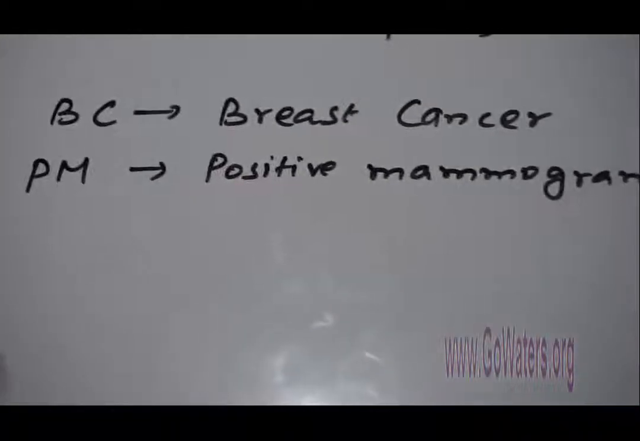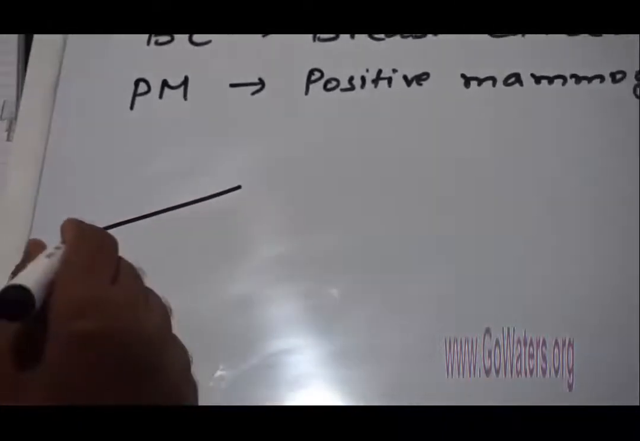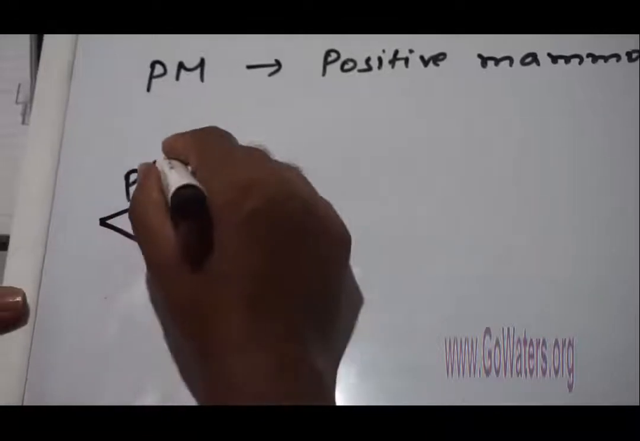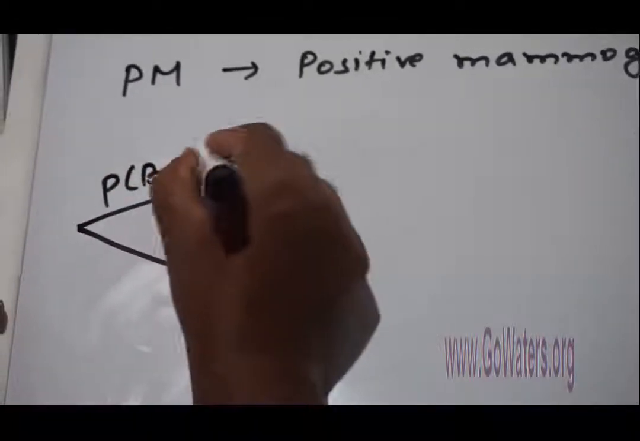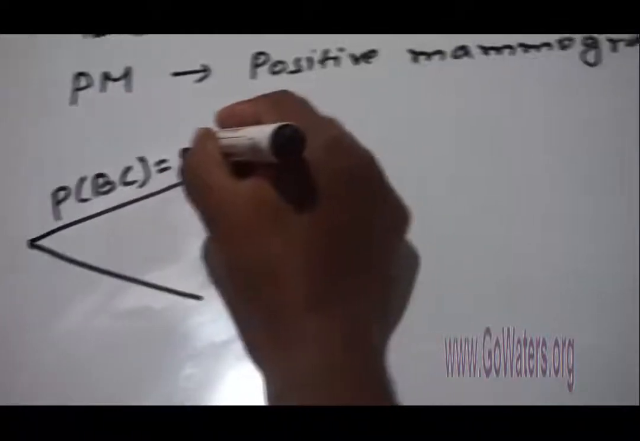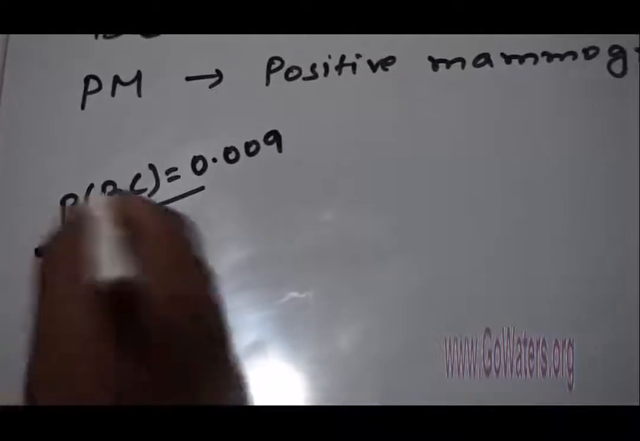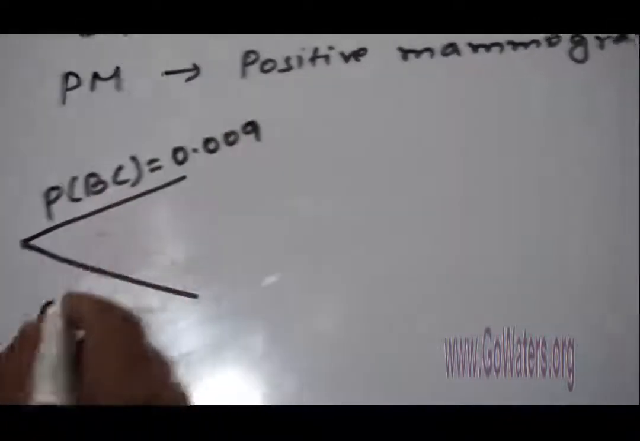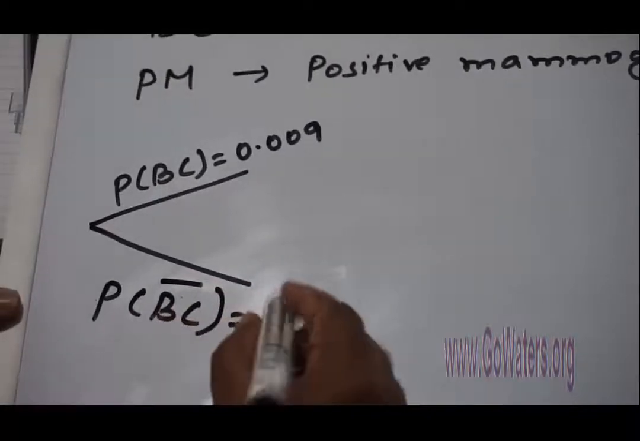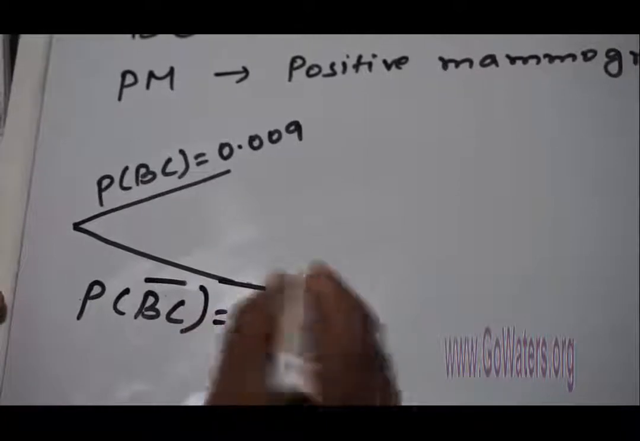Here you have two scenarios. The probability that a woman is diagnosed with breast cancer is 0.9%. When you convert it into probability, it is 0.009. And the complement of that is 1 minus this, not having breast cancer, so that will be 0.991.